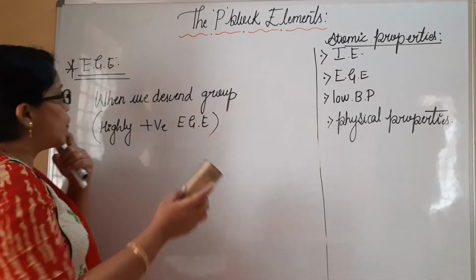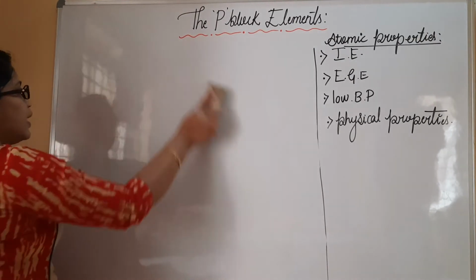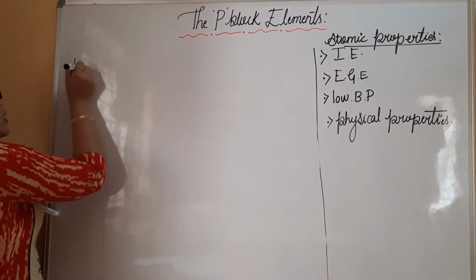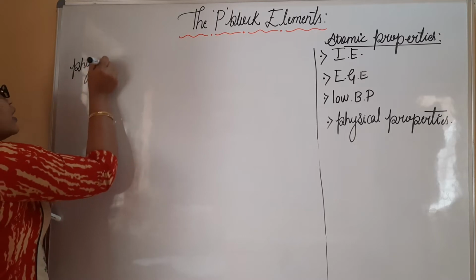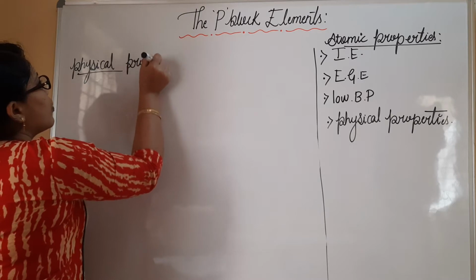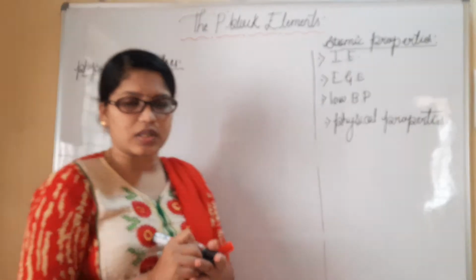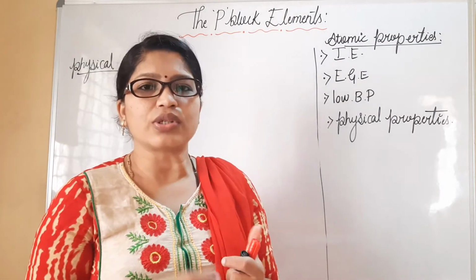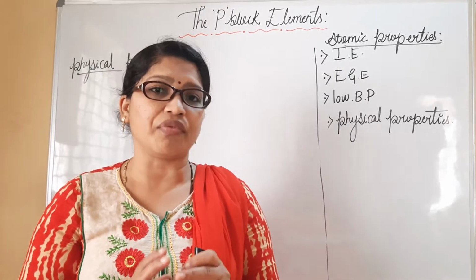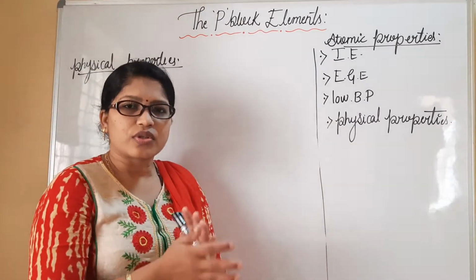Likewise, let us move further to properties of group 18. So particularly let me consider some of the physical properties. The very first thing I must mention: as these are rare gases or noble gases, they are complete with their octet. They will have weak van der Waals force of attraction. So there is a weak force of attraction between them.